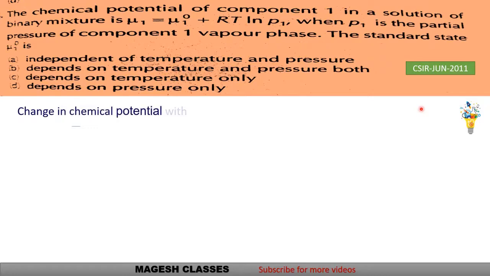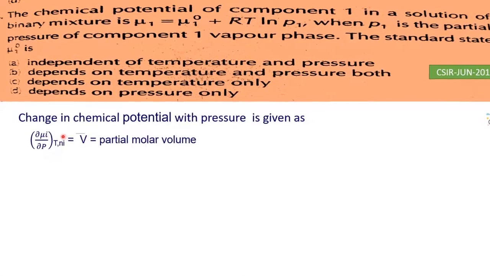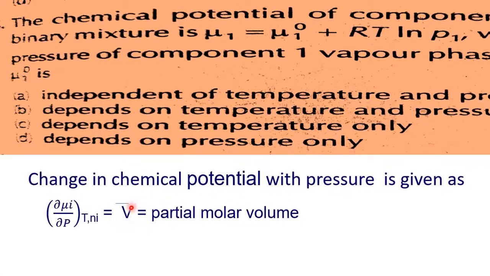So the change in chemical potential with pressure is obtained as d mu i upon dP at constant temperature and constant composition. The value is the partial molar volume. The change in chemical potential with the pressure is equal to partial molar volume, and the change in chemical potential with the temperature is equal to partial molar entropy.